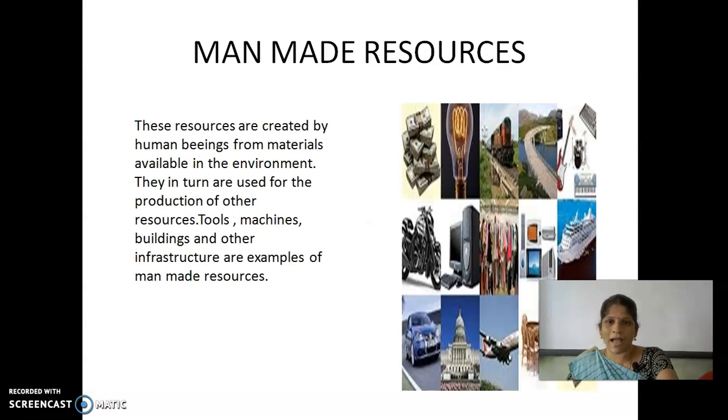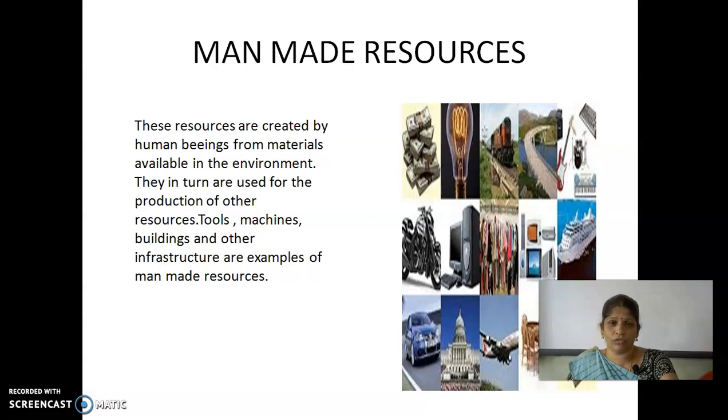Then what is called man-made resources? First we saw natural resources. We saw that, according to exhaustibility, they are renewable and non-renewable resources, and also classified as biotic and abiotic. The next one is human-made resources. What is called human-made resources?